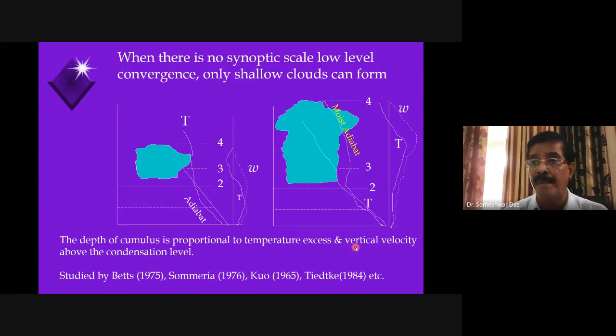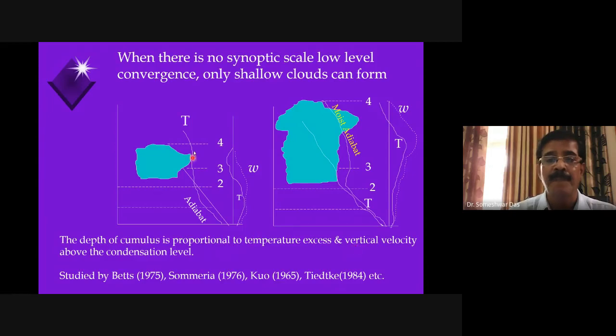If it is not parameterized properly, then there will be no efficient transport of heat from the lower level of the atmosphere to the upper level of the atmosphere, right? In other words, heat will just get accumulated in the lower levels, and the model atmosphere will become unnecessarily, artificially warm. And similarly, the excess of moisture will just remain confined to the lower atmospheric layers, and it will become artificially moist, and that will cause a lot of error in the result.